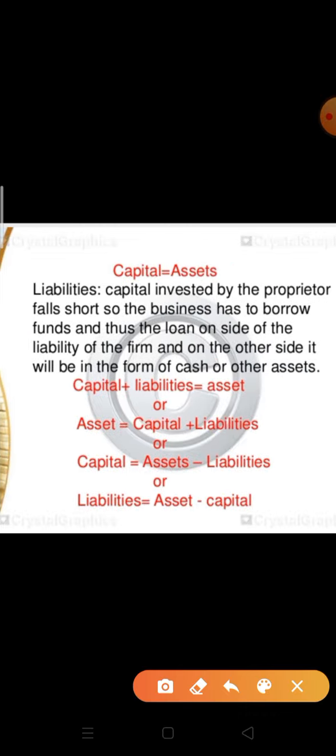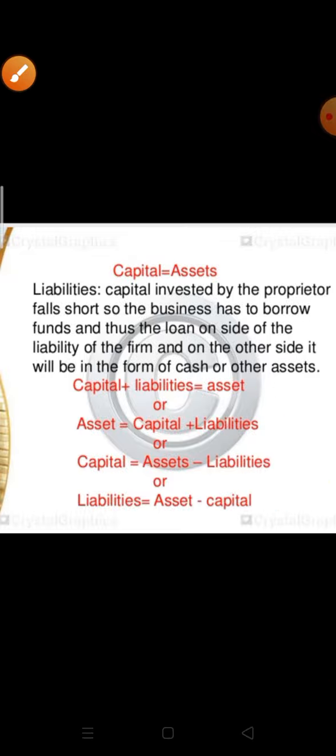Capital is basically equal to assets. Liabilities: when the capital invested by the proprietor falls short, the business has to borrow funds, and thus the loan is on the side of the liability of the firm, and on the other side it will be in the form of cash or other assets. It means one transaction affects two accounts. This is the formula over here: capital plus liability is equal to assets. We can manipulate this formula in three ways. This is the dual aspect concept.